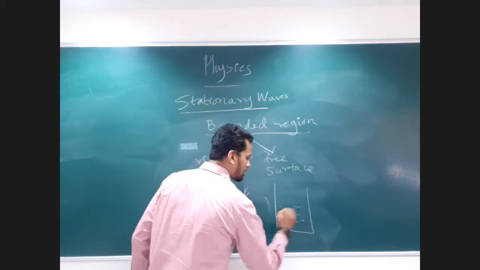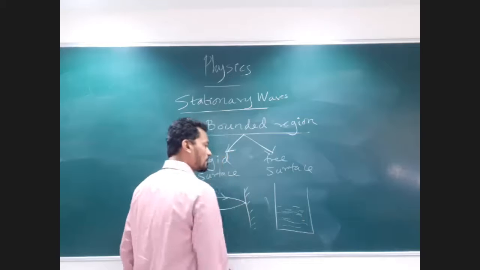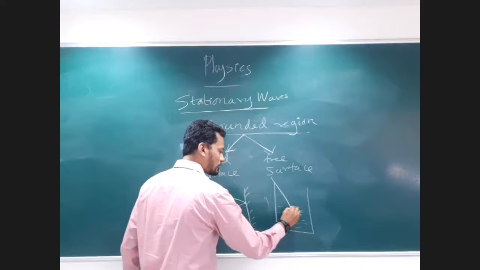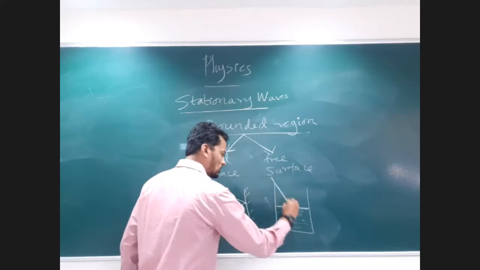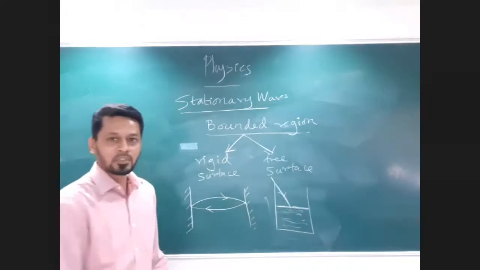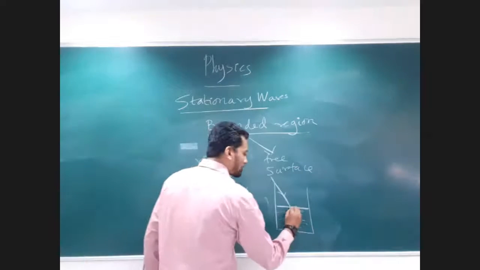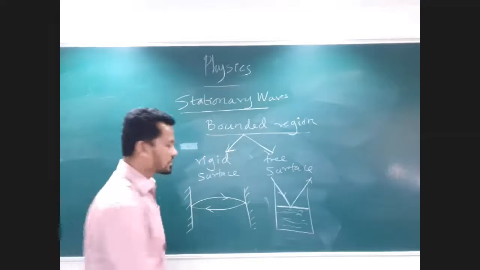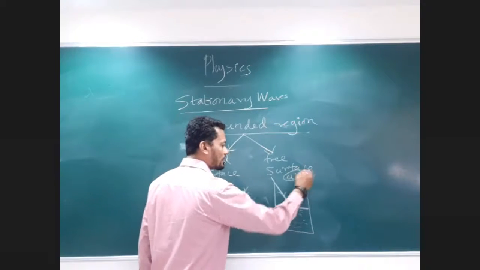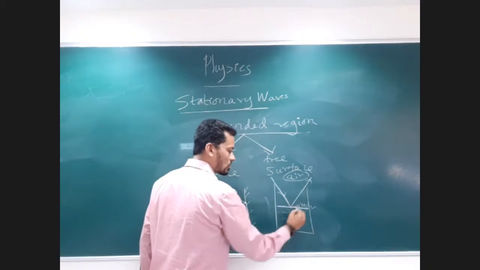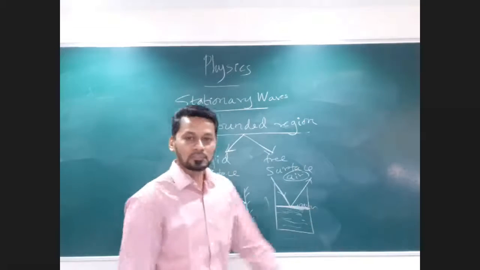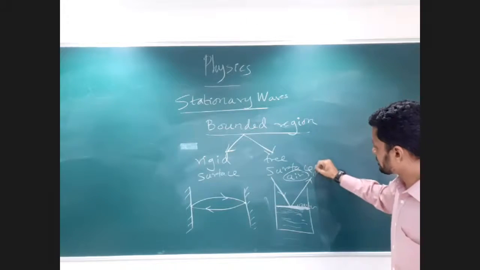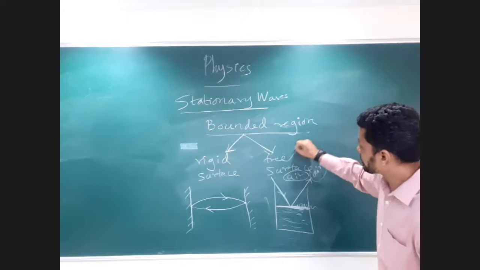It's like I have water inside this, and the wave is incident at this surface. Let's say this is the incident wave. It will reflect back from here and will go in some other medium. So basically we have air and water over here. This water will act as the rigid surface. The ray will reflect back and will go in the air. The air over here is my free surface.